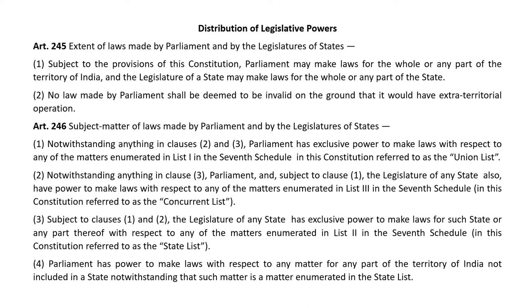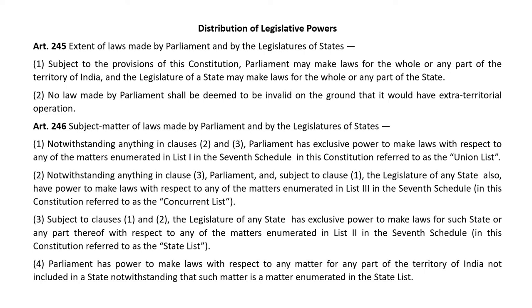Subject to the provisions of this Constitution, Parliament may make laws for the whole or any part of the territory of India, and the legislature of a state may make laws for the whole or any part of the state. No law made by the Parliament shall be deemed to be invalid on the grounds that it would have extraterritorial operation. Article 246. Subject matter of laws made by the Parliament and by the legislatures of the states.